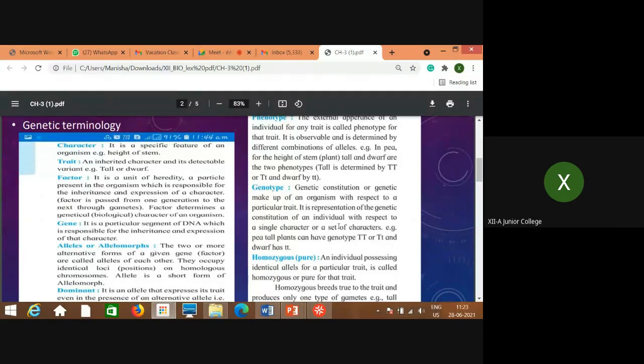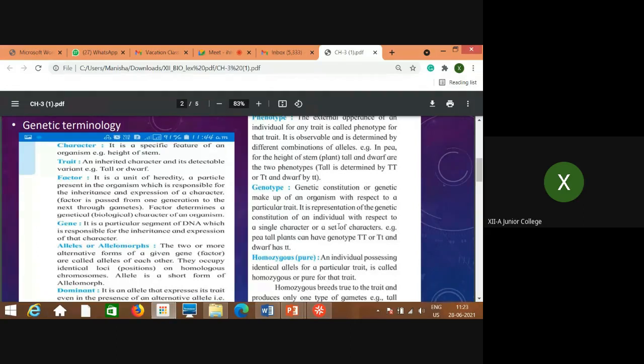Okay, and genotype means what? That is the genetic constitution of an organism, the genetic makeup of an organism, which represents that particular trait to look externally, phenotypically also. But we don't know what exactly the genotype of the individual is. In the first generation, at first appearance, we are not able to identify the genotype, but we can identify the phenotype because we observe it, we can see how it looks morphologically, what the external appearance is, what the external features are. So that is phenotype.